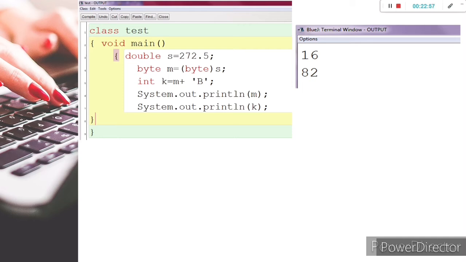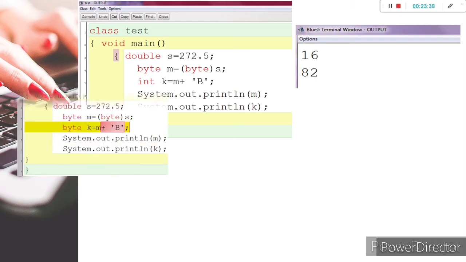Again I repeat, when we typecast it to byte it becomes 272, but m is of byte data type and is unable to hold it because the range is -128 to 127, total 256. So for more than 256, whatever is there, we simply subtract 256. It's a very interesting one. Write down this code and whatever comes to your mind, just change it, and you will get a different result. So the value of m became 16, and 16 plus 66 gives 82.